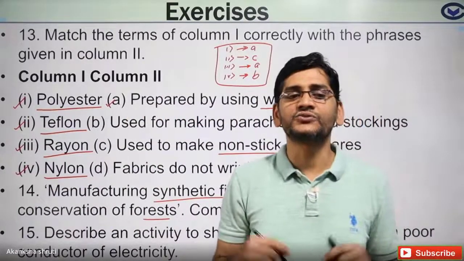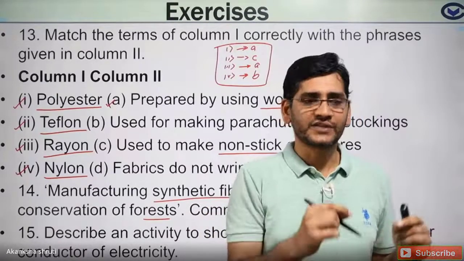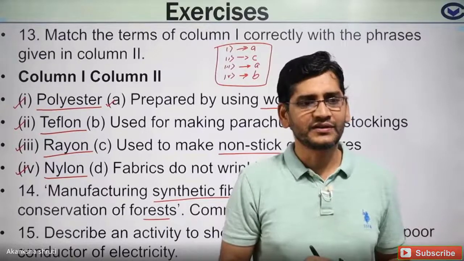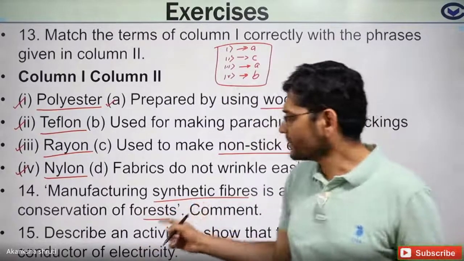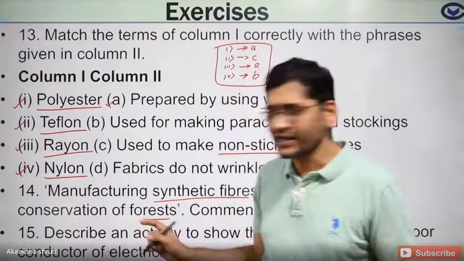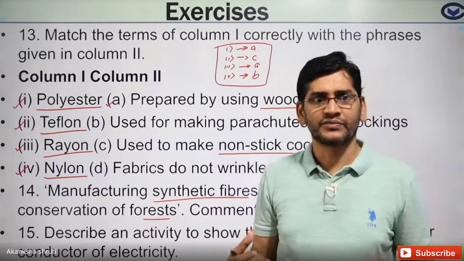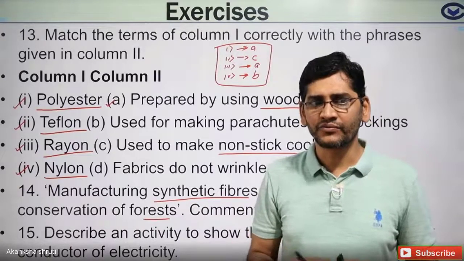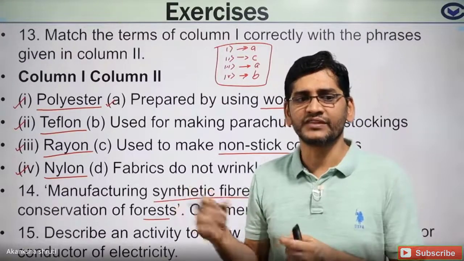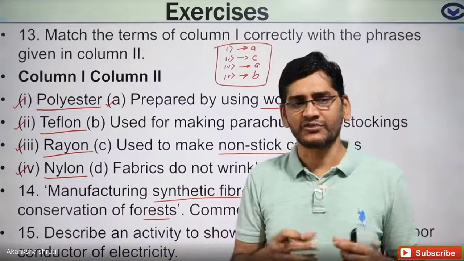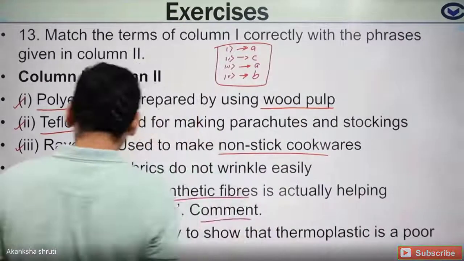But if we are using synthetic fiber, the raw material or the plants are not damaged. That's why it is said that use of synthetic fiber helps in conserving our forest. Because from these natural resources we have to make cloth and other things. So once we have made it with synthetic fiber, we will not disturb the natural resources.